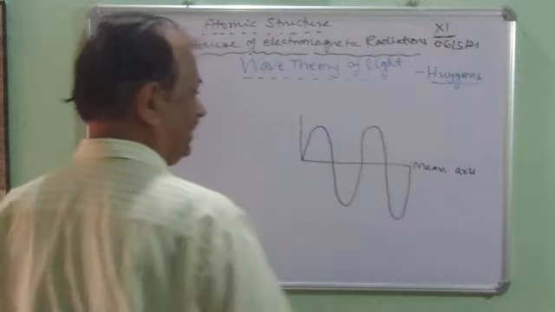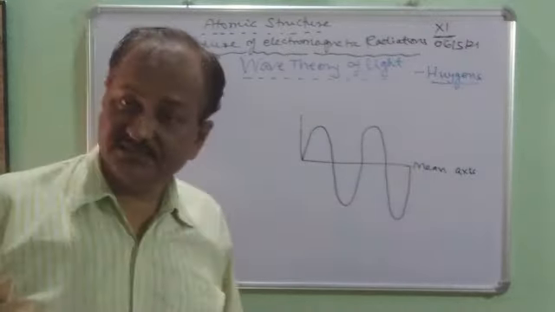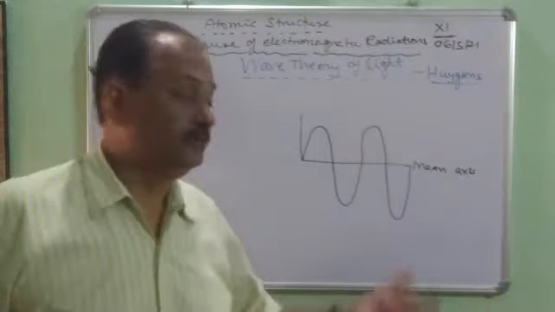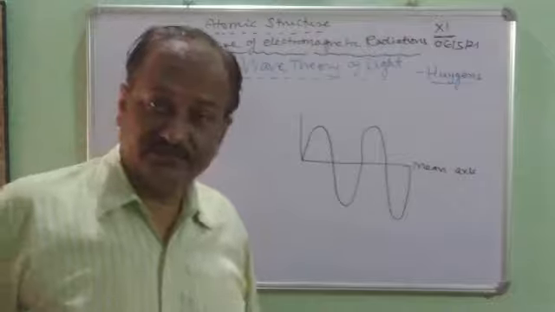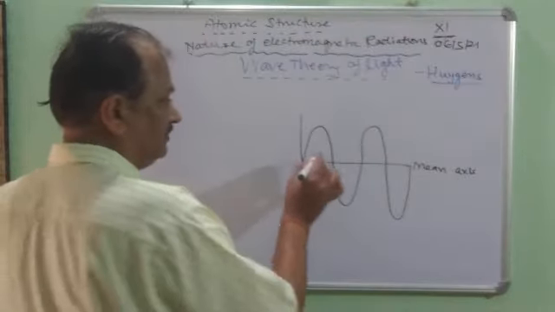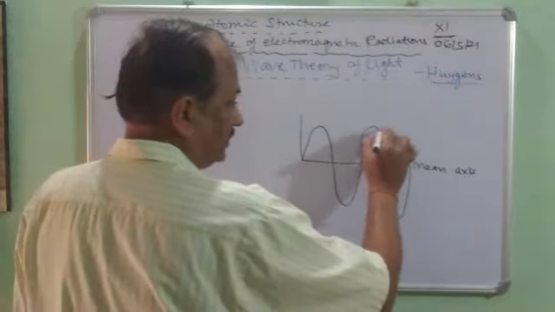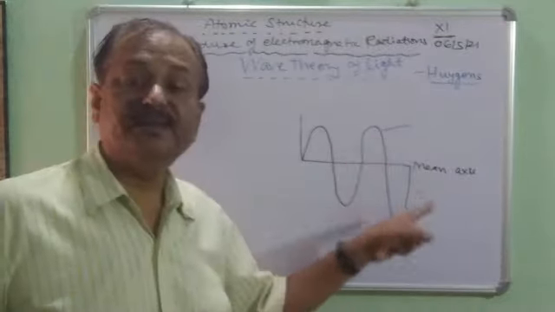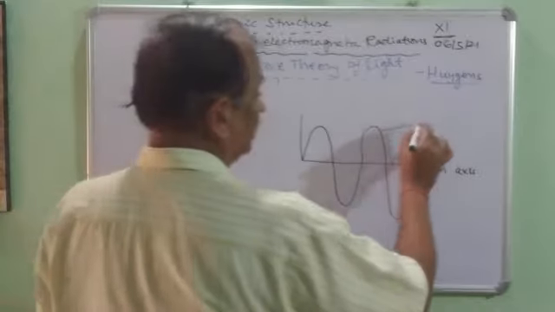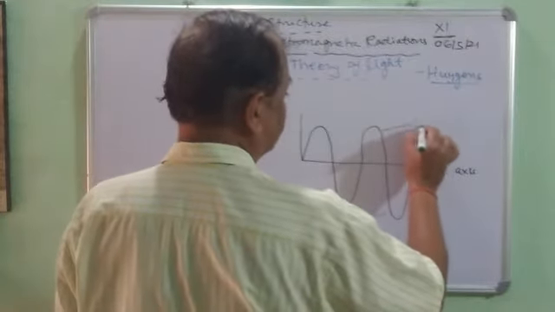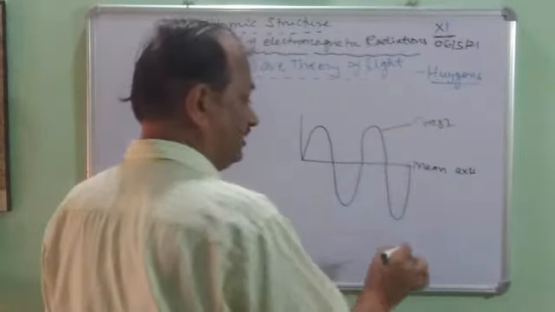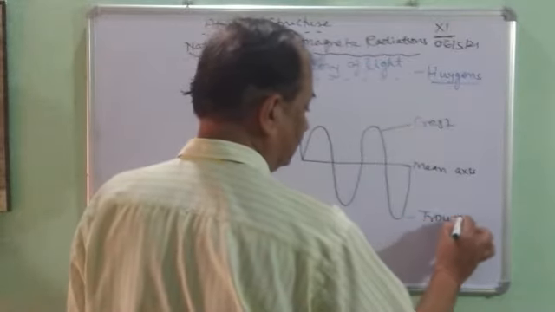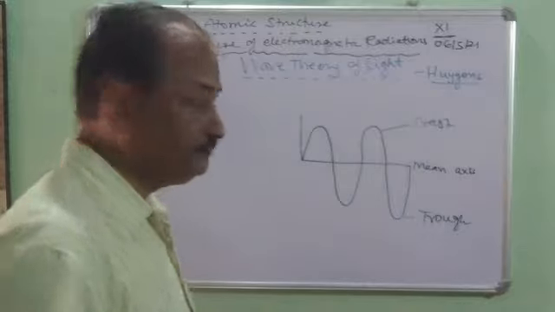They are associated with the electric as well as magnetic field. Now see, this upper portion, the elevation from the mean line, is called the crest, and this downward portion is called the trough.